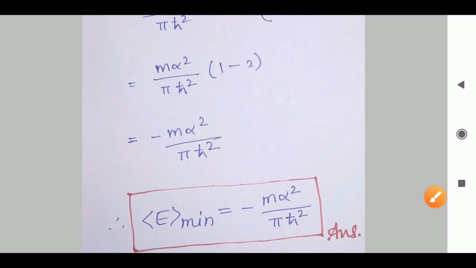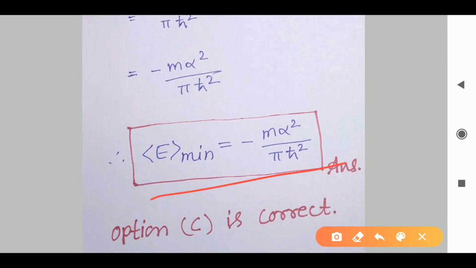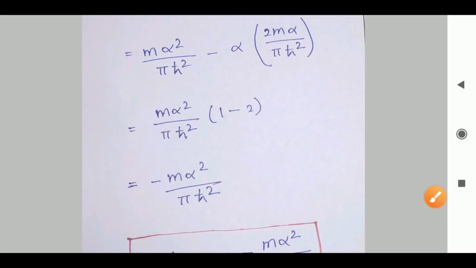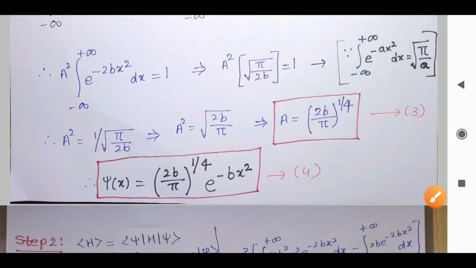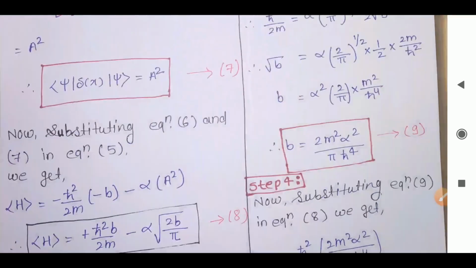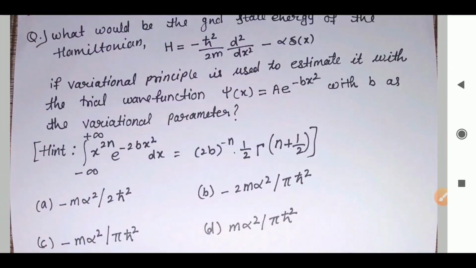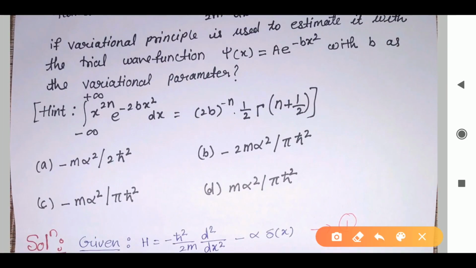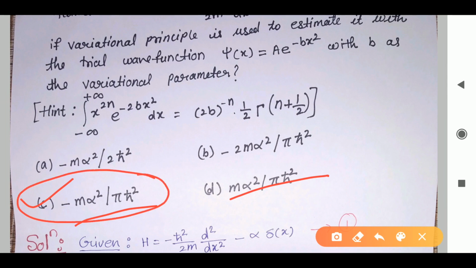Okay, that is the ground state energy that we have got. So now let's see which option is correct. Here we have got minus alpha square upon pi ħ², that is C. So in all 4 options, option C is correct, because here we are getting minus alpha square upon pi ħ². Here also we are getting the same value, but here we have a positive sign, while in the answer we are getting negative. So that's why option C is correct.